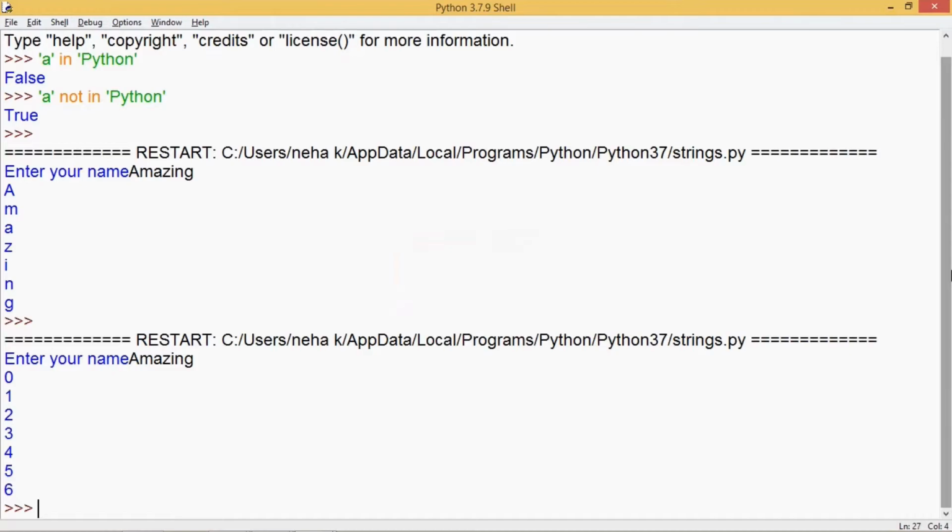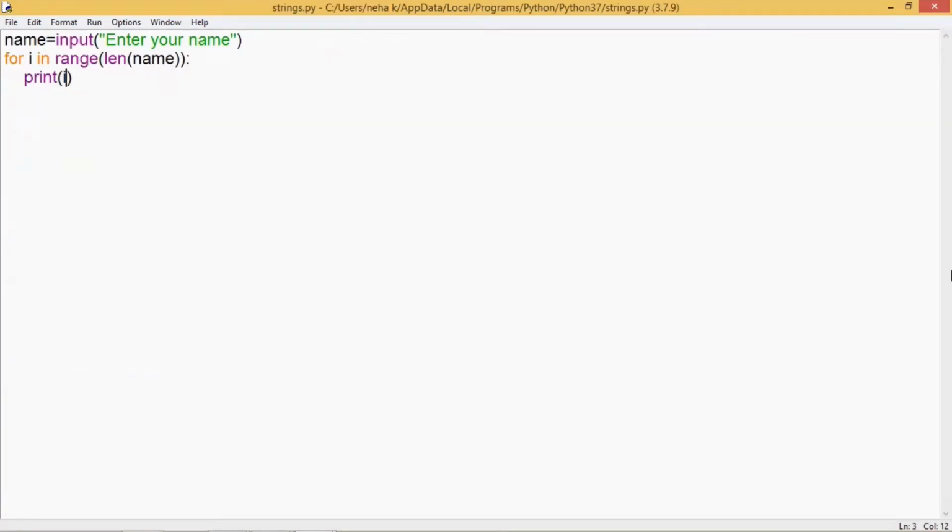So you can see it prints the integer values. Now these values we can consider as the position of every character in this string, and it is also known as index. So using this method you can even print the indices of all the characters of the string. And to print the characters of the string, I am going to write name, and then I'll be using the subscript method. So for this I'll use square brackets.